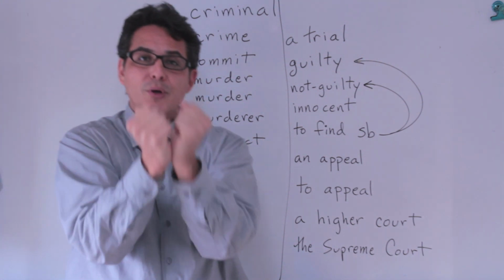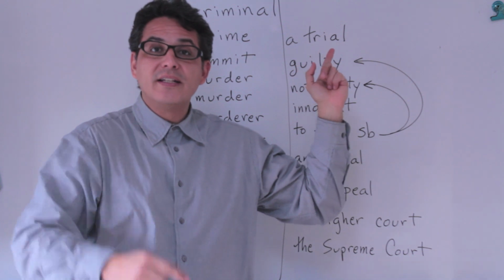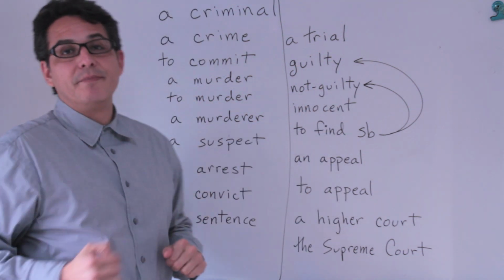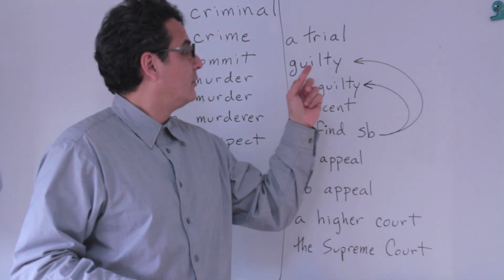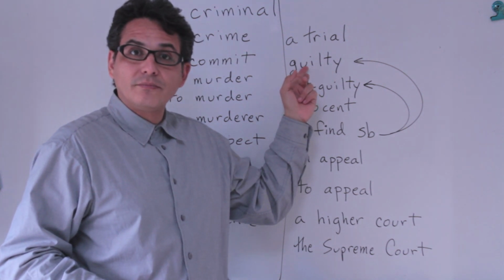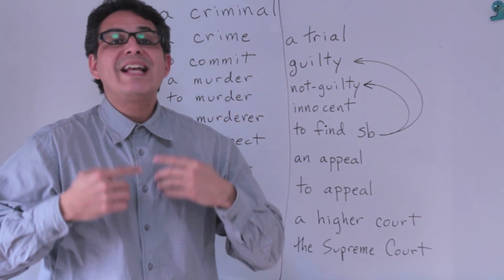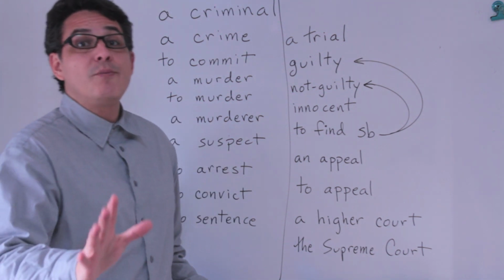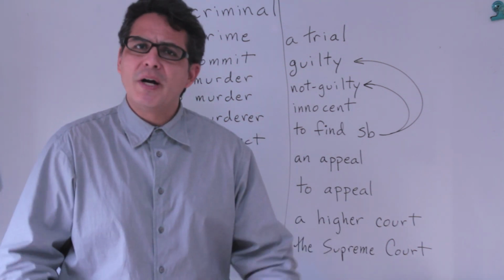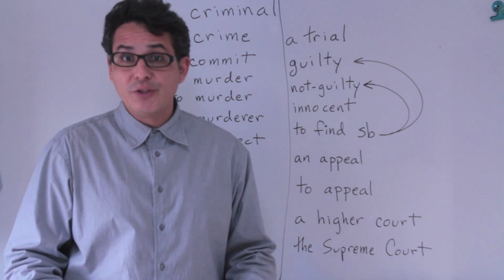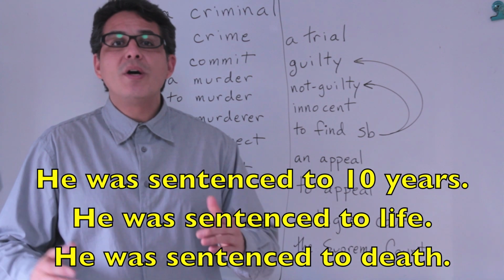If this person goes to trial or saiban and they think he did it, then we convict him. To convict someone is to say they are guilty or yuzai. After they arrest a suspect and convict a suspect, the next step is to sentence a suspect. Sentence is the same word as in bunsho, like an English sentence. But in this case it's to decide the punishment. Hanketsu o kudasu. That's sentence.